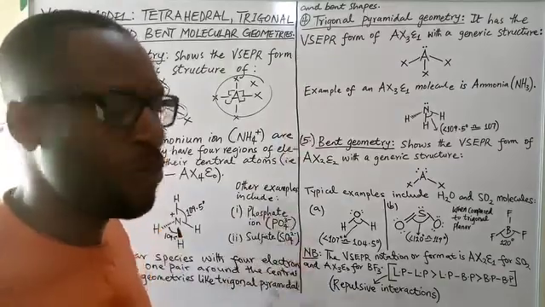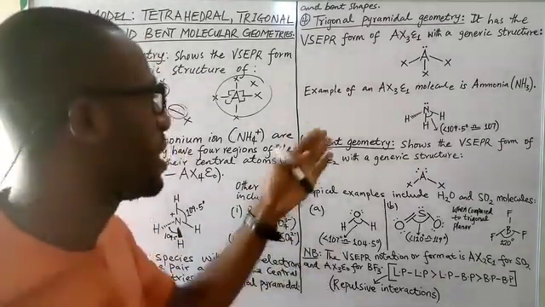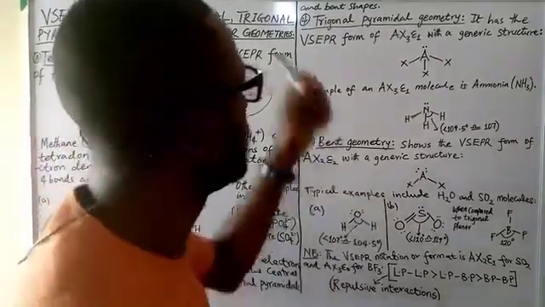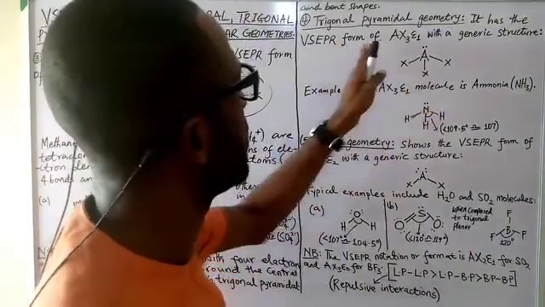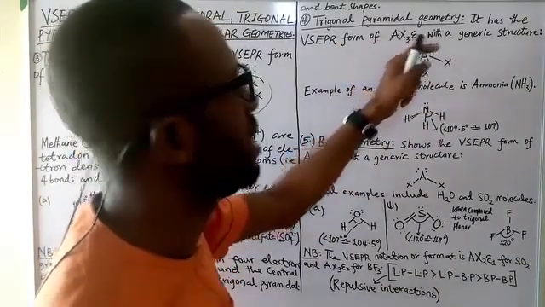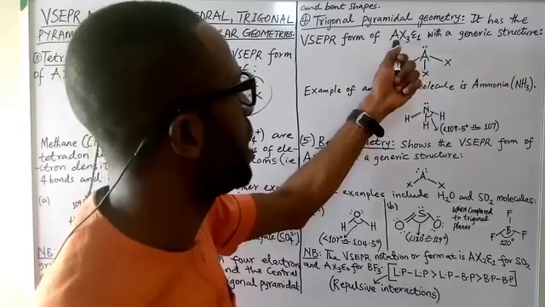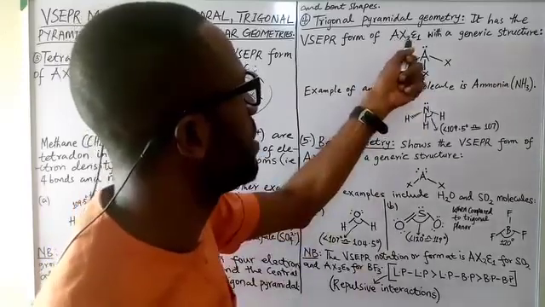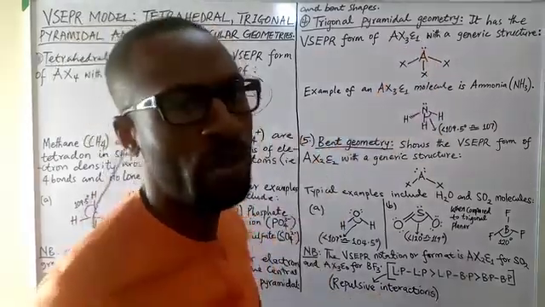If you have 4 things around the central atom and 2 of them are lone pairs, of course, you're going to make a bent molecule. So for the trigonal pyramidal geometry, here we have a VSEPR format of AX3E1. Of course, X3 here means A is the central atom with 3 things around it, but E1 means we now have 1 lone pair of electrons.